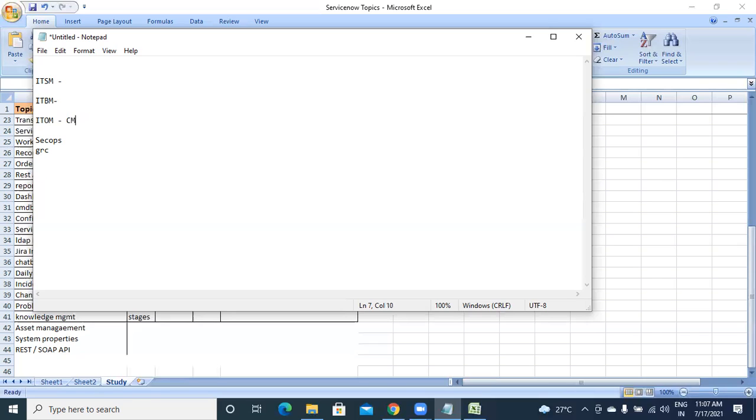In ITOM we will have these topics: CMDB, that is configuration management database. Then we have topics like discovery. Then we have event management.